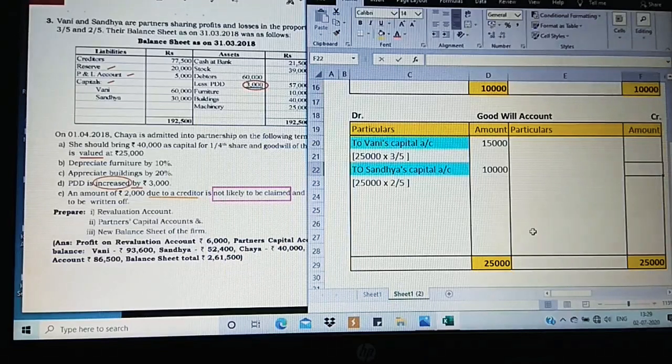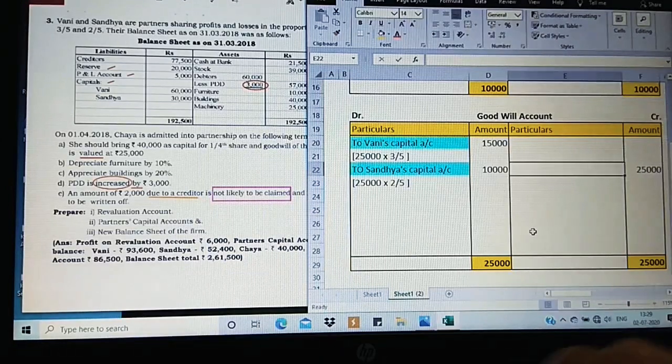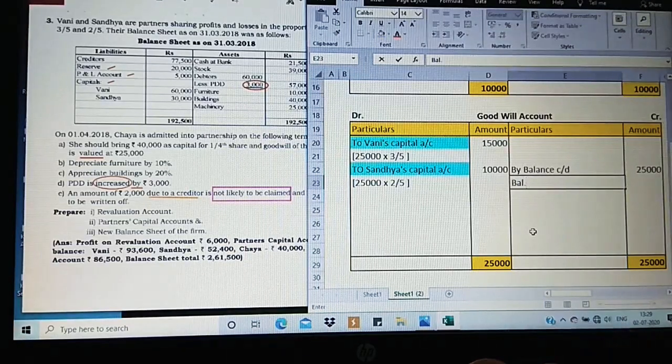So the debit side is 25,000. I've taken the same total on the credit side, and now this 25,000 is treated as a balancing figure, by balance carried down, and this is going to be shown in the balance sheet.